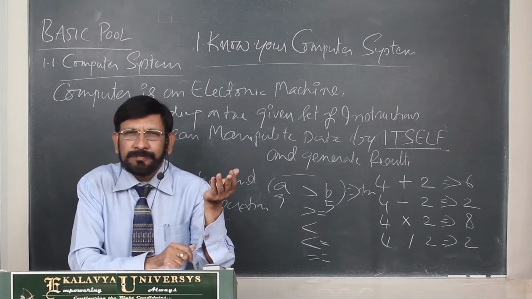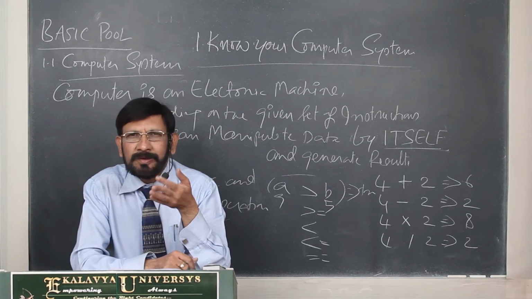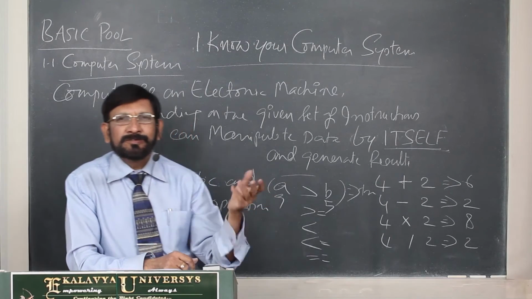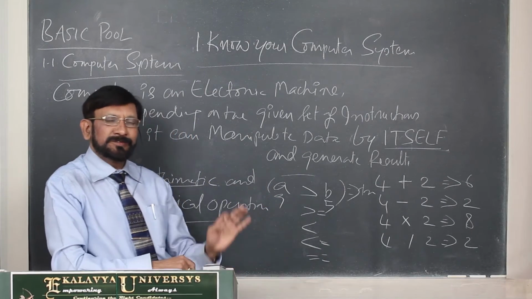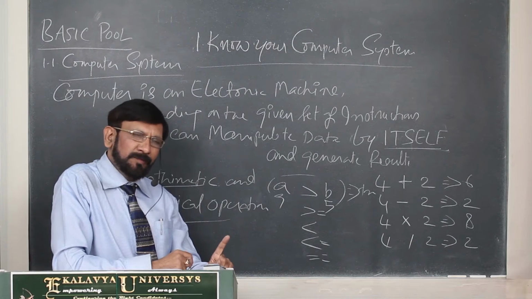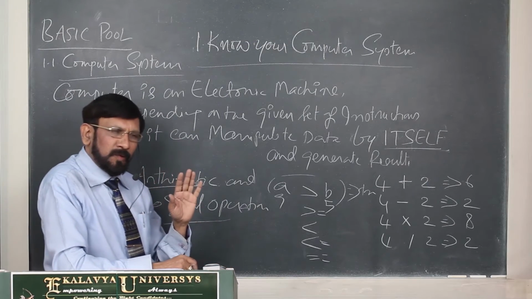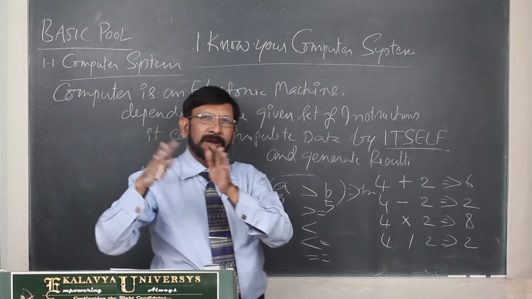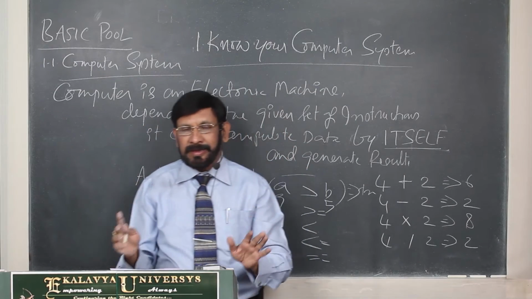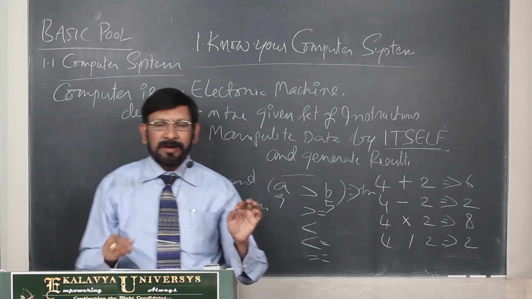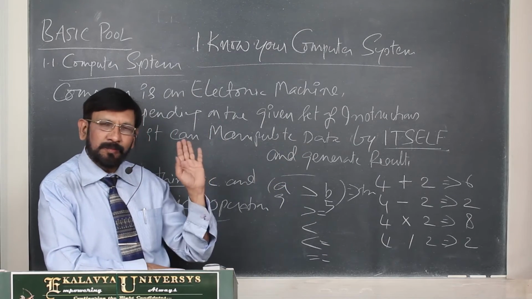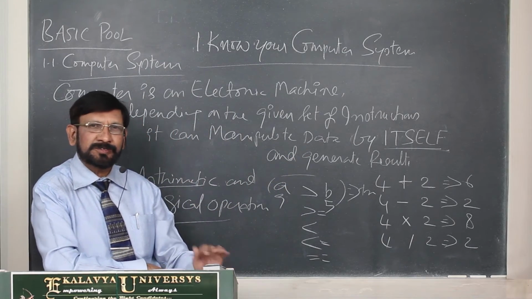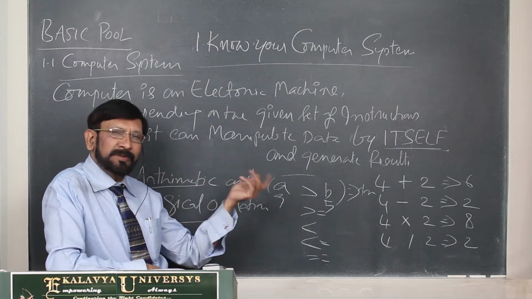Without hardware, software is useless. Without software, hardware is useless. These points you must remember, and always one thing, how the functionality of a human system and a computer system are alike. So in several contexts I will compare both the human system and computer system and explain the concepts.